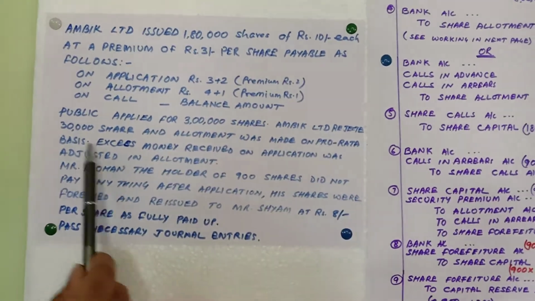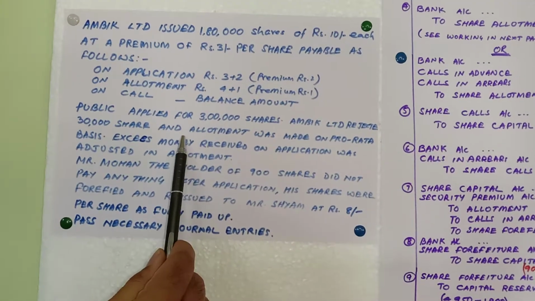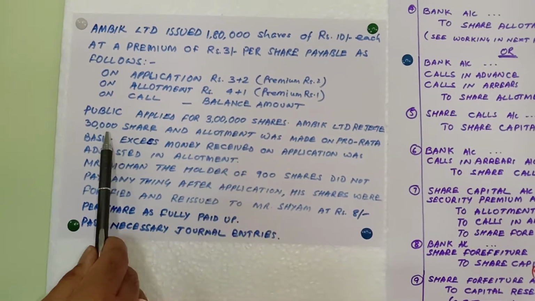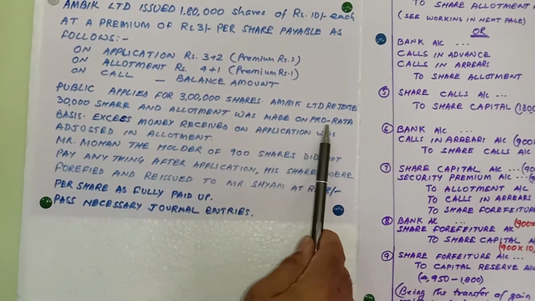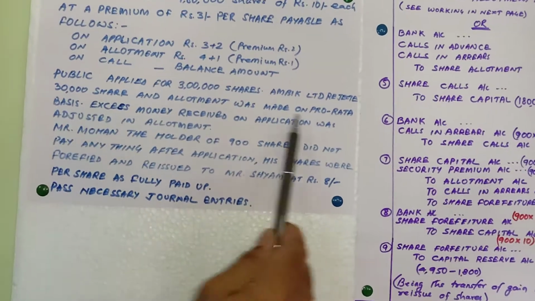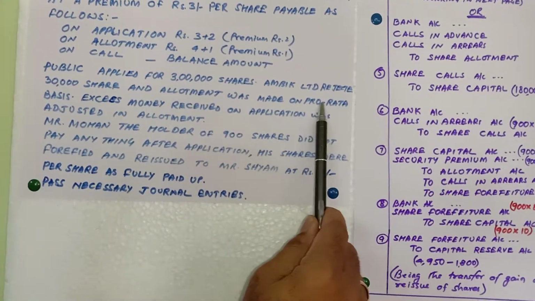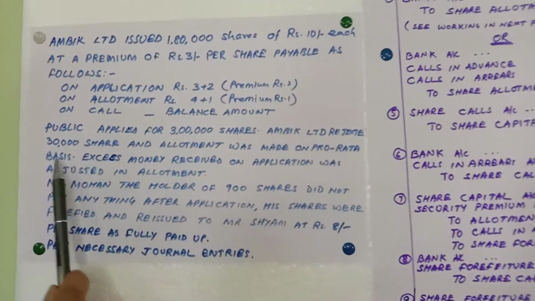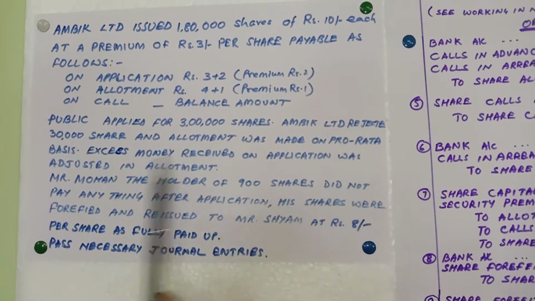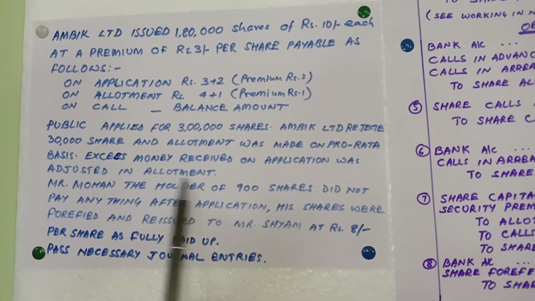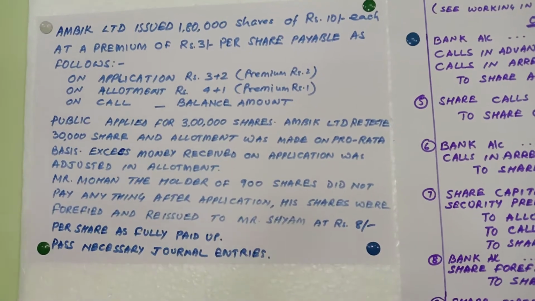Ambik Limited rejected 30,000 shares. So out of 3 lakh shares, 30,000 shares are rejected immediately. And allotment was made on pro rata basis. So this is the concept which I am going to stress more, pro rata basis. Now the excess money received on application was adjusted towards allotment.